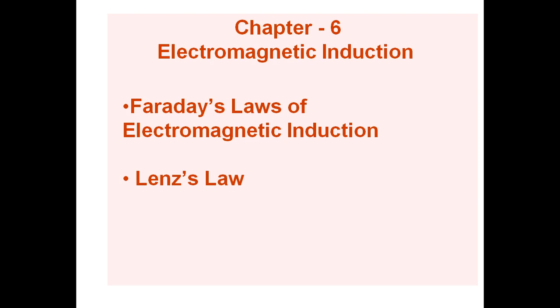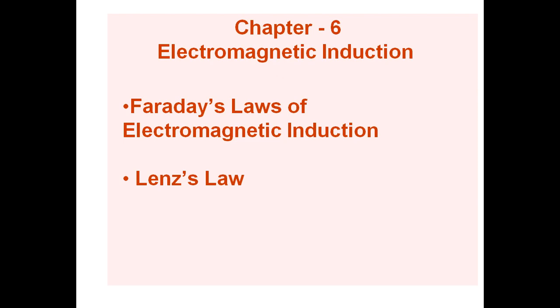This exists as long as the change in magnetic flux exists, and this phenomenon is known as electromagnetic induction. This is Faraday's result of experiments.